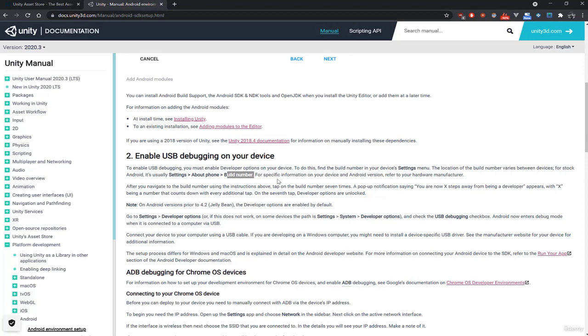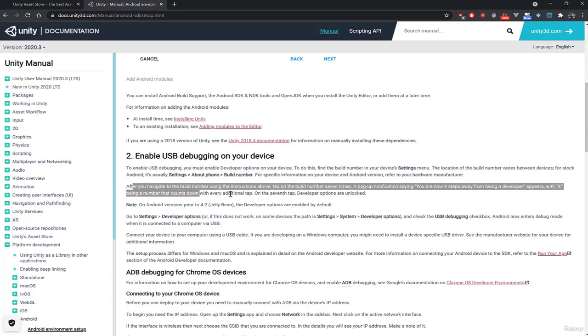A pop-up will tell you that you are about to switch to developer mode and that you are in developer mode. This is a small manipulation on Android to access the developer mode. By the way, here in Unity, if you understand a little bit of English, we explained that you have to press the build number several times.